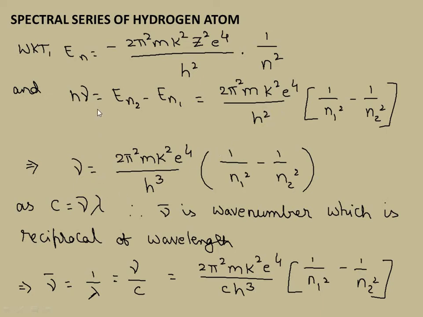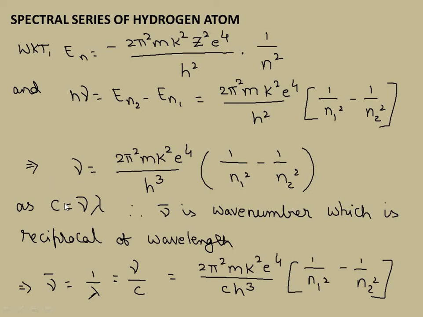So nu equal to, since E equals h nu, I need the frequency of that radiation which is coming out. So nu equal to, dividing both sides by h, 2 pi square mk square e power 4 by h cube of 1 by n1 square minus 1 by n2 square. Are you getting the point here? Is that clear?